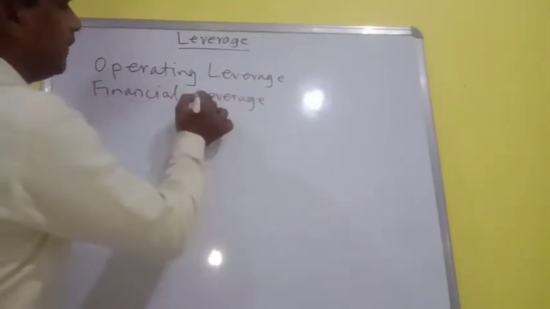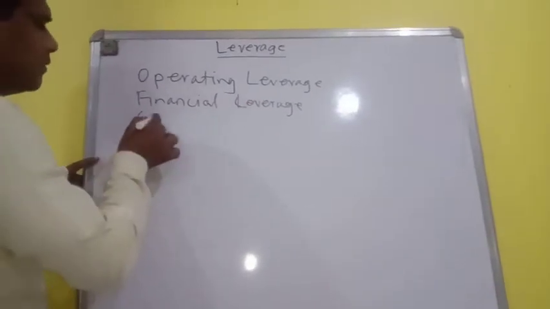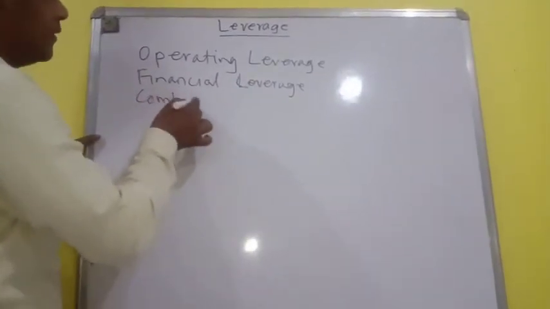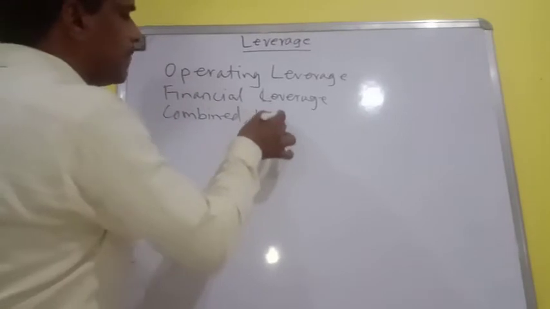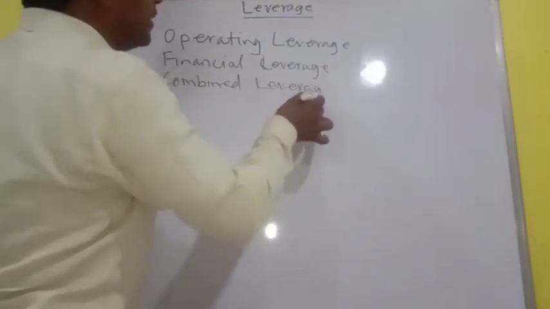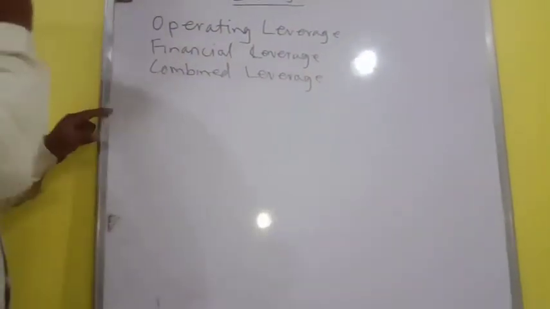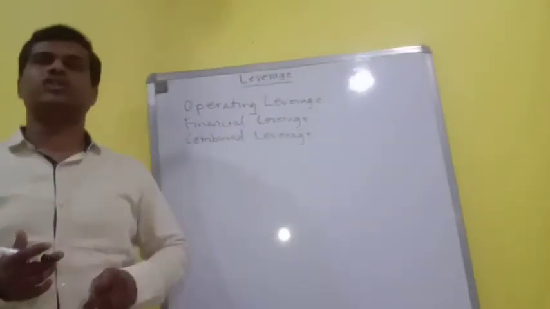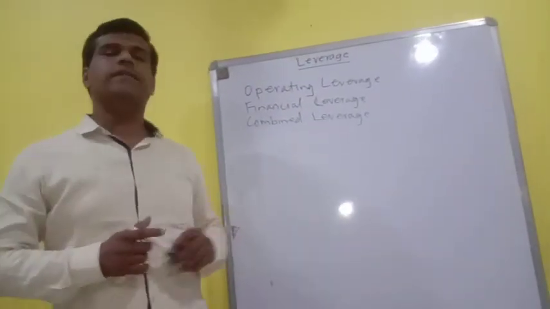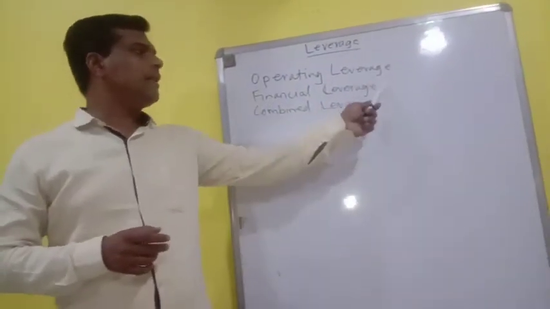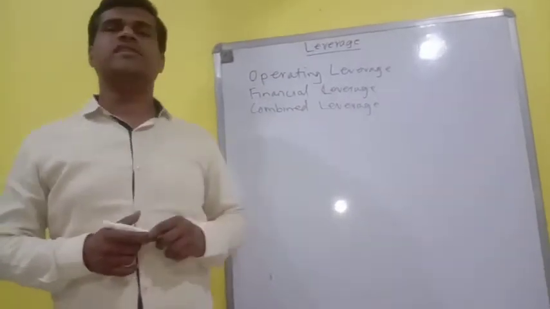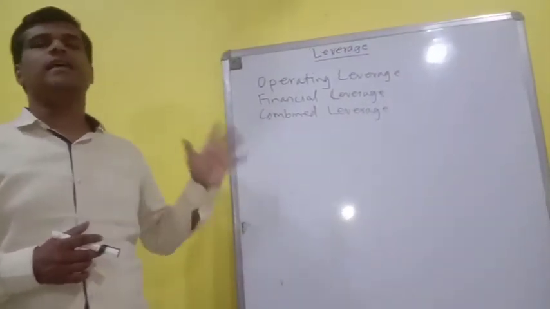And number three, combined leverage. Okay, so these are the three major types of leverage. Operating leverage, which is more popularly known as OL, financial leverage, which is more popularly known as FL, and combined leverage, which is more popularly known as CL.